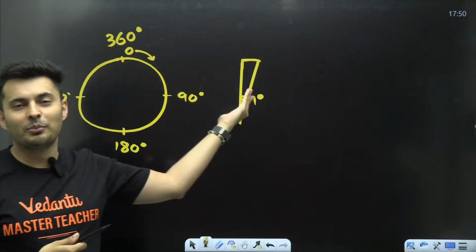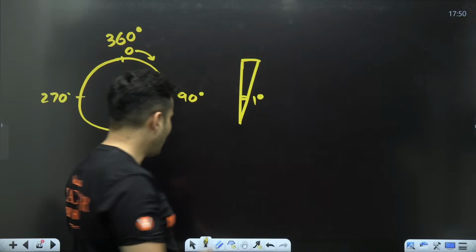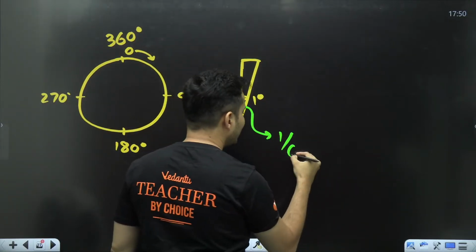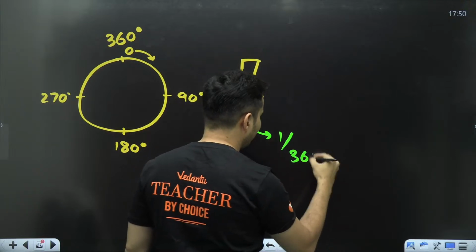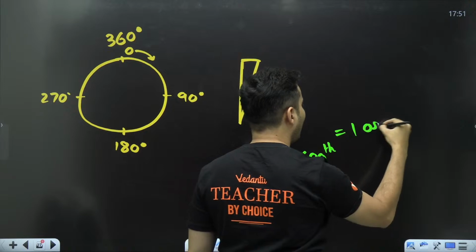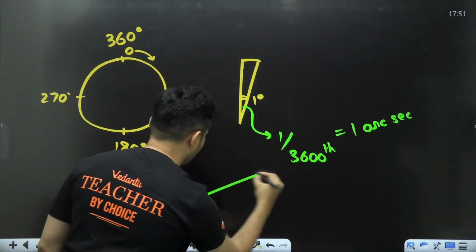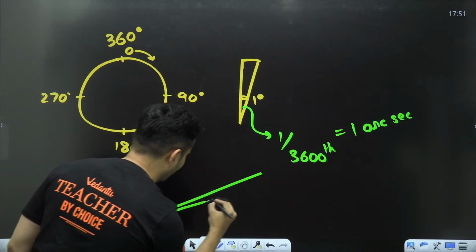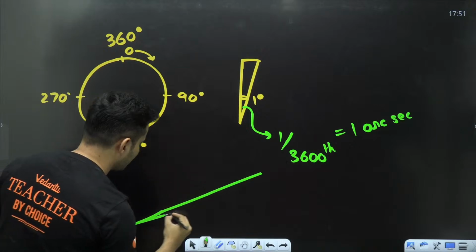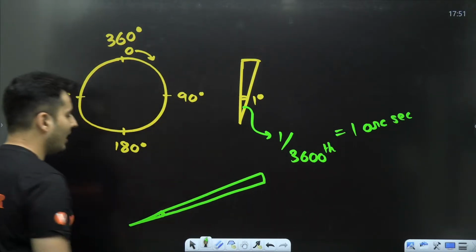I can't even do it on the board because my pen nib is so thick. 1 by 3600th of it, that is basically 1 arc second. It will be so small, I can't even show it on the board, guys.